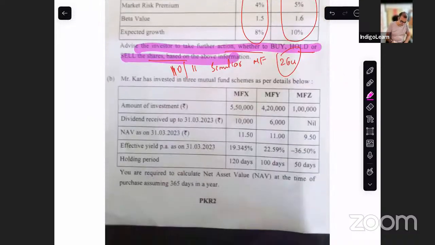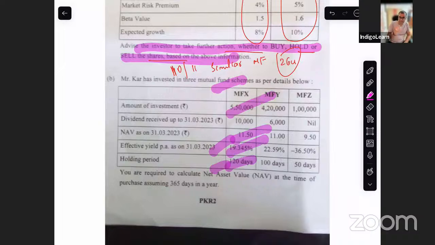The second question is a mutual funds question. This is a new question. There is a slight twist, but the twist is also nothing major. Typically, what we have seen in mutual fund questions is they give you the date of investment and ask you to find out the holding period or the effective yield. Here, they have not given the rate of investment. They have given the holding period and the yield, and they have given the closing NAV. So obviously, what will they want you to find out? They will want you to find out the opening NAV, because they've given the opening value of investment.